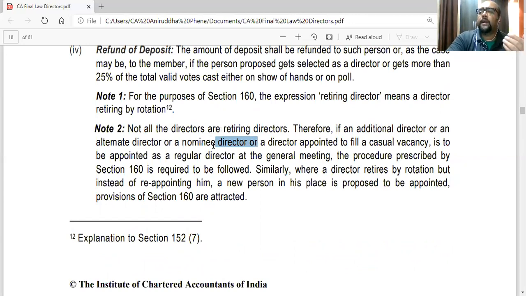Nominee director is basically a director who is appointed by the bank or financial institution which has granted loan to the company. So this person is a representative of the bank on the board, just to see whether the funds are utilized properly.